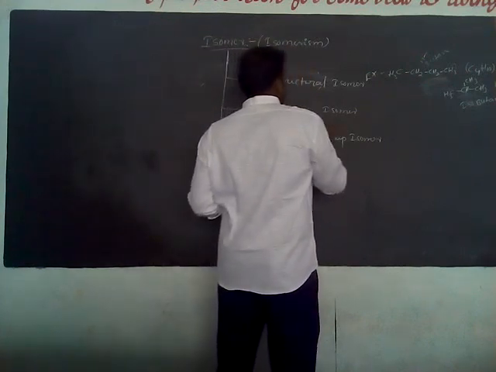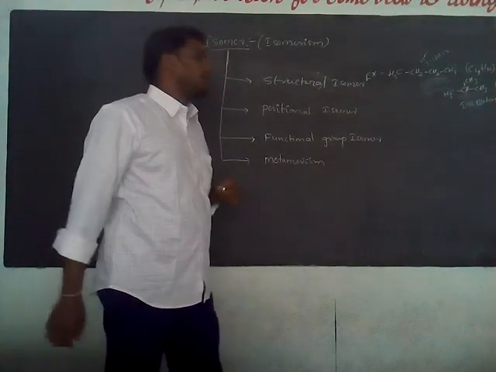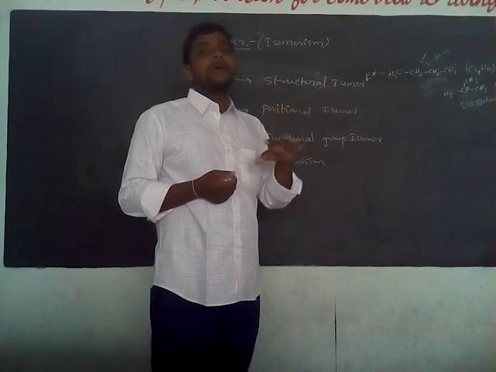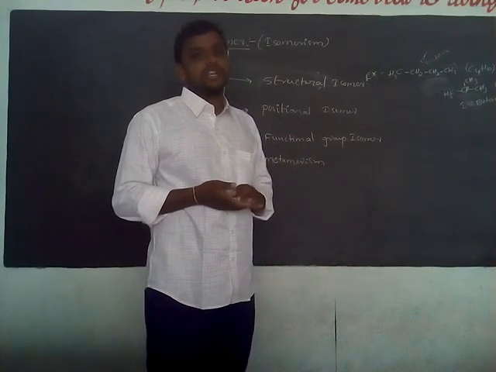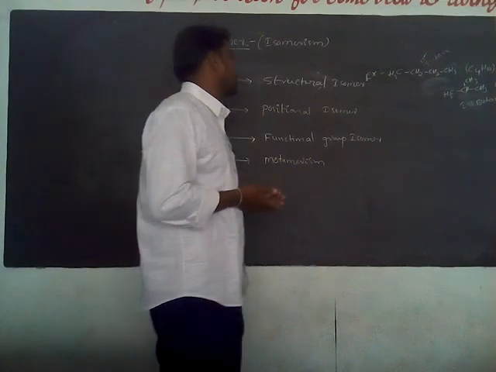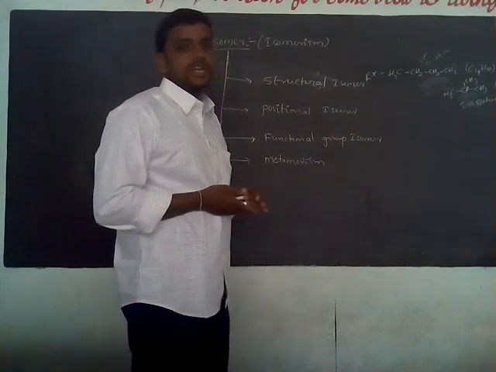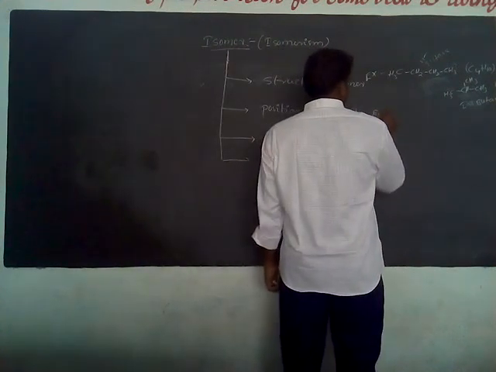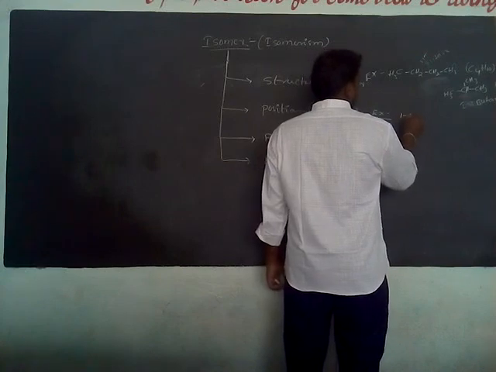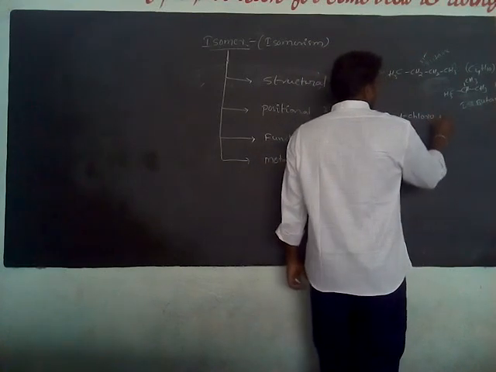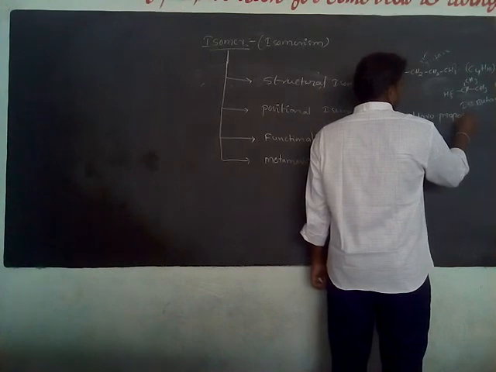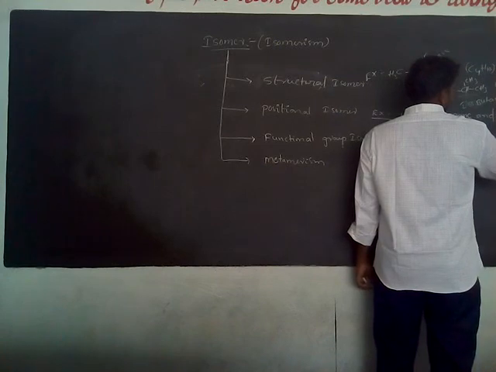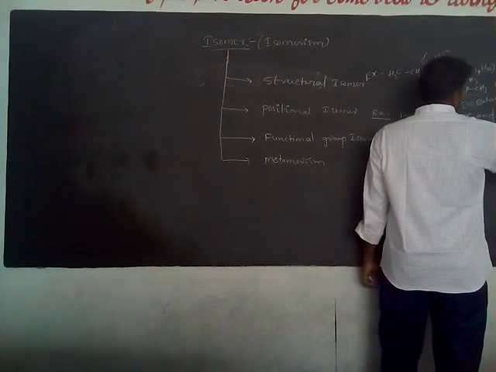Next is positional isomers. Listen. The compounds which have the same molecular formula but differ in the position of the functional group are called positional isomers. The phenomenon is called positional isomerism. Example: 1-chloropropane and 2-chloropropane.